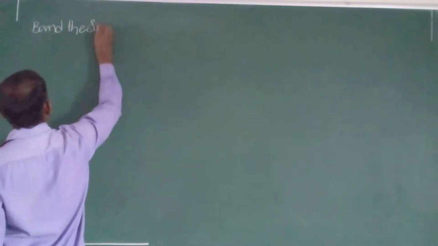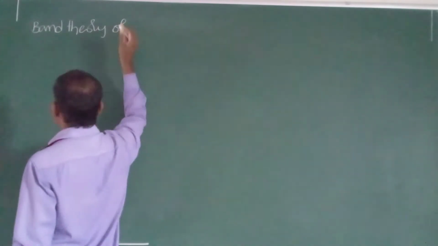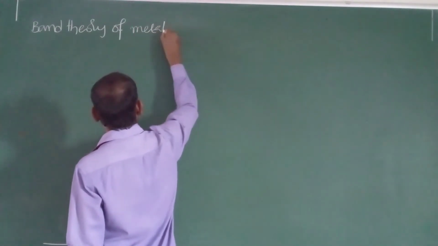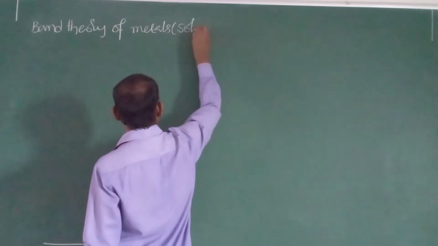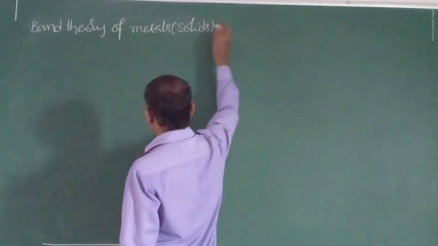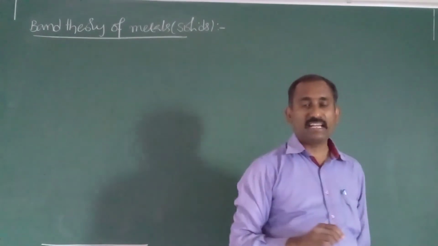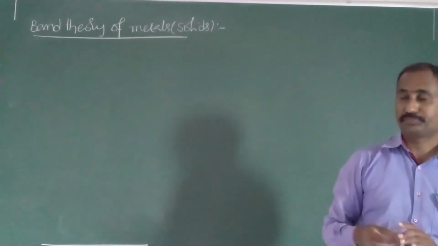Band theory comes in physics. Band theory of metals is nothing but of solids. So based on band theory also we can classify the solids into three types.